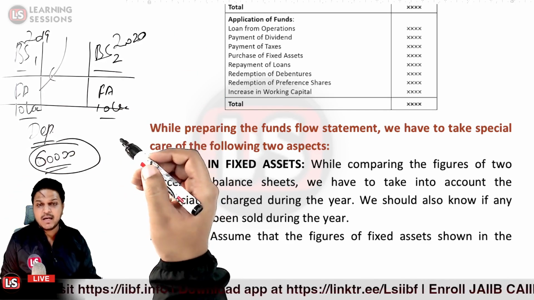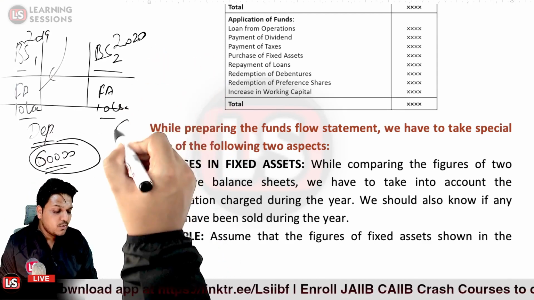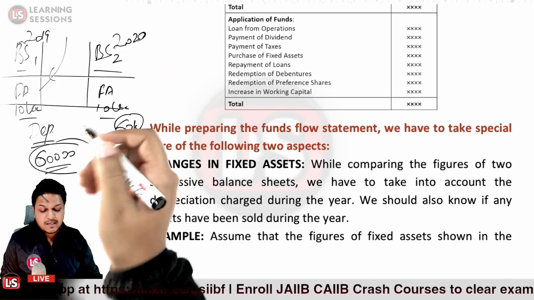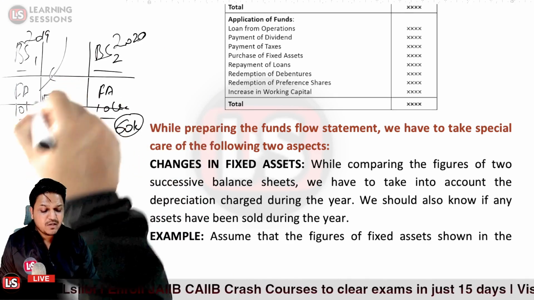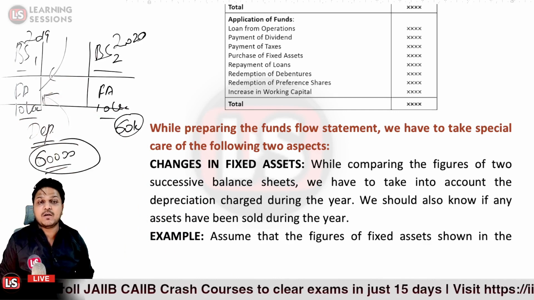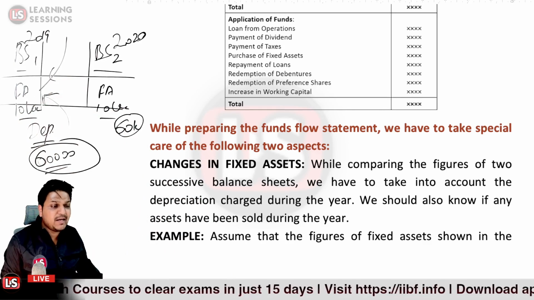What does it indicate? It indicates that we must have purchased new fixed assets amounting to rupees 60,000, because if the depreciation has been charged, the amount of fixed assets must have been reduced from 10 lakh to 9 lakh 40,000. So that must be taken care of. That's explained in this particular aspect.